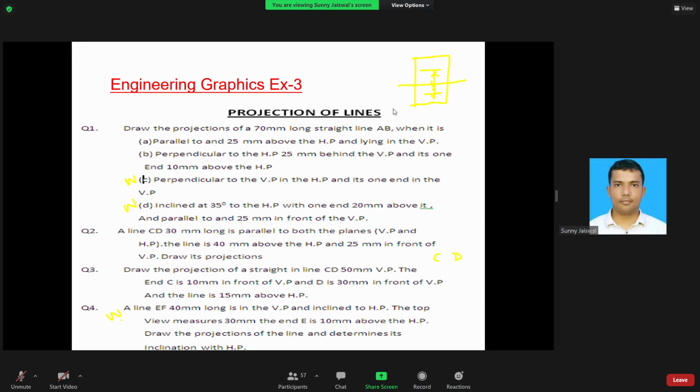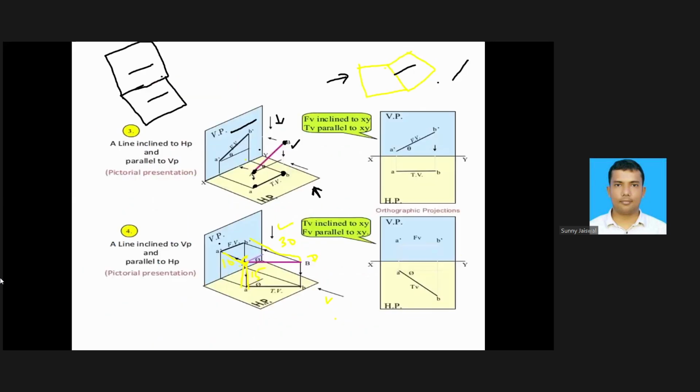Projection of line means, we have done projection of point now. Like there was a point and there were different locations with respect to the horizontal and vertical planes. The point was kept in first quadrant, second quadrant, third quadrant, fourth quadrant. For all the cases we have seen, right?